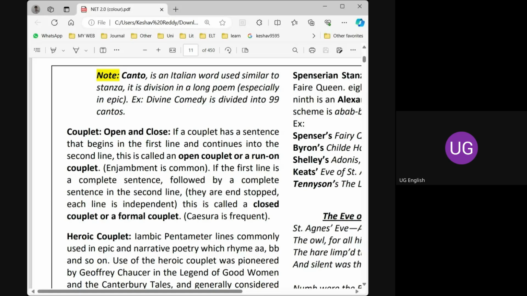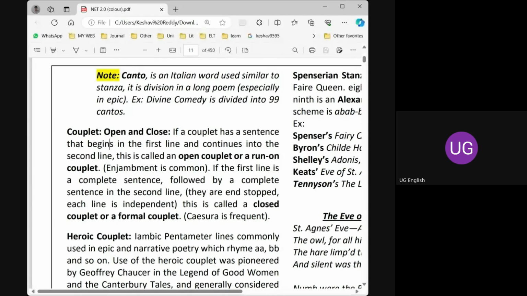Yes. If a couplet has a sentence that begins in the first line and continues into the second line, that is called an open couplet. That is enjambment, just like in T.S. Eliot's Wasteland poem. That is an open couplet.